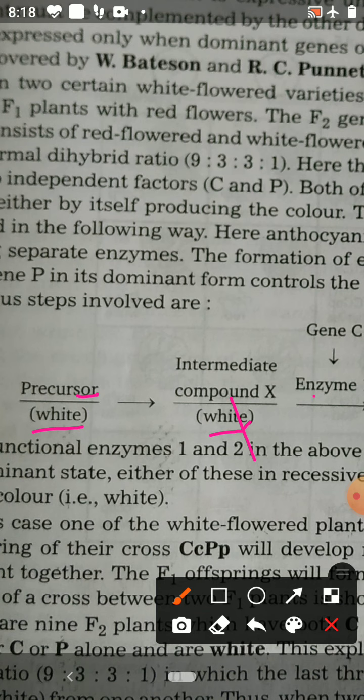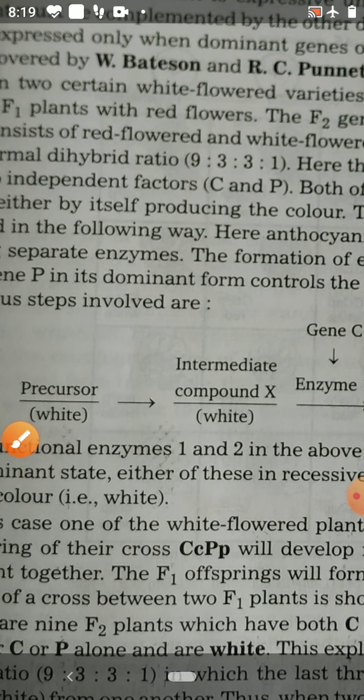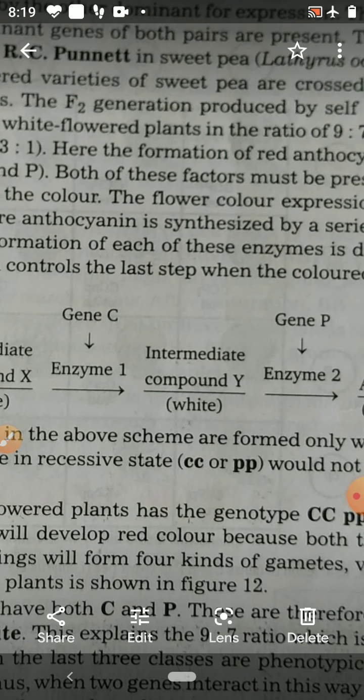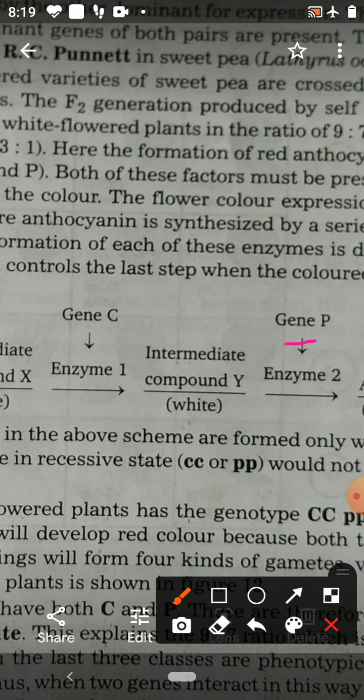Now there are two factors, gene C and gene P. When gene C is present in the dominant form, then the intermediate compound is converted into intermediate white compound Y, and when gene P is there, it will convert intermediate compound Y into anthocyanin, that is the red color pigment. So red color pigment formation depends on two genes.